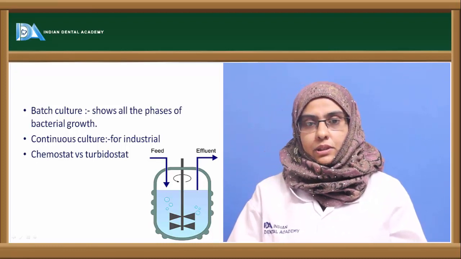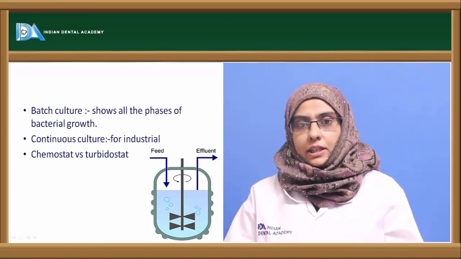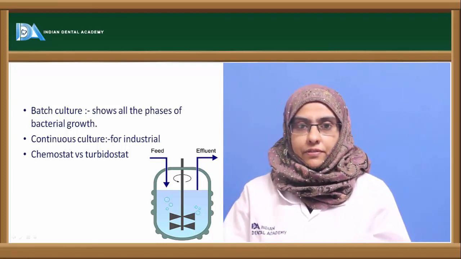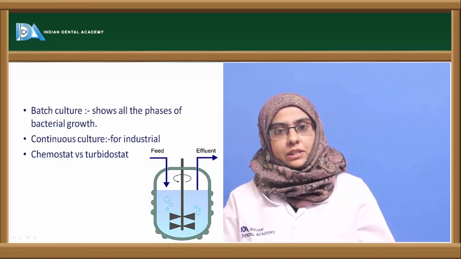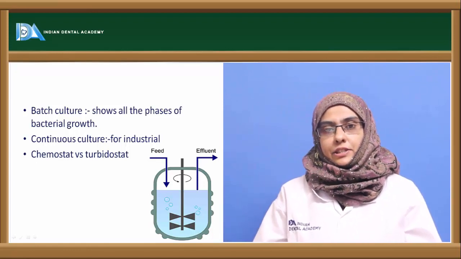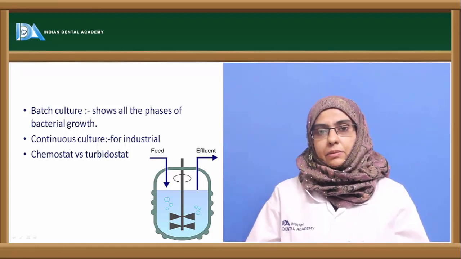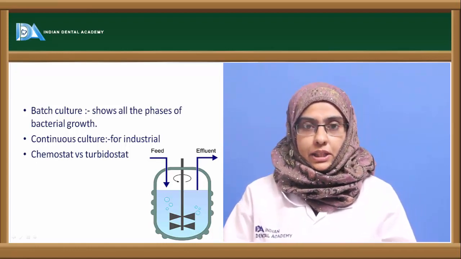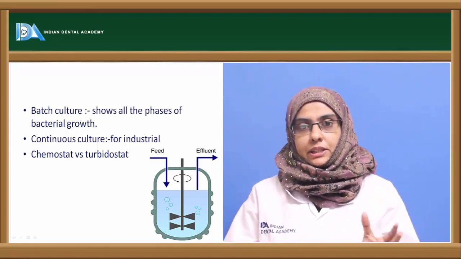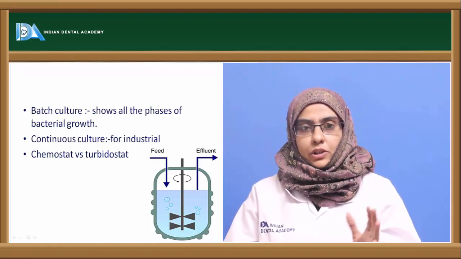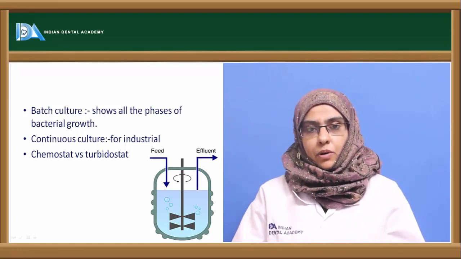And in the continuous culture system, we regulate the growth of the organism, where the organisms are regulated at the log phase so that we can get the important metabolites from the microorganism. And this continuous culture system is mostly used in the industrial and research purposes to get the metabolite from the organism. And the continuous culture system can be regulated by two methods. One is called as a chemostat, the other one is called as the turbidostat. So chemostat is a system where you can see the change in the chemical nature of the medium. So you can keep on adding the nutrients so that the organism grows and produce the important metabolites.